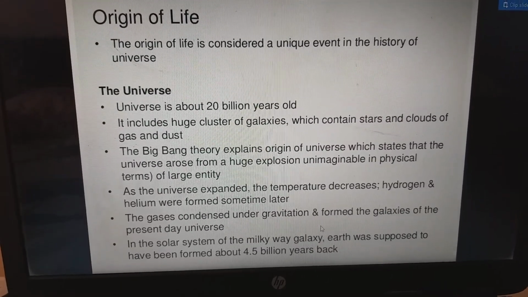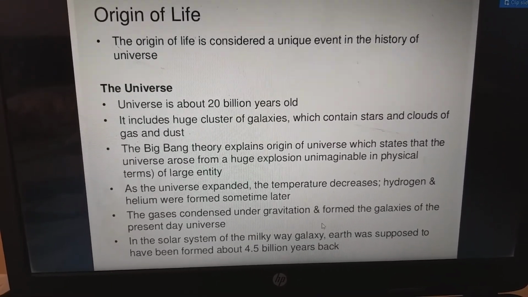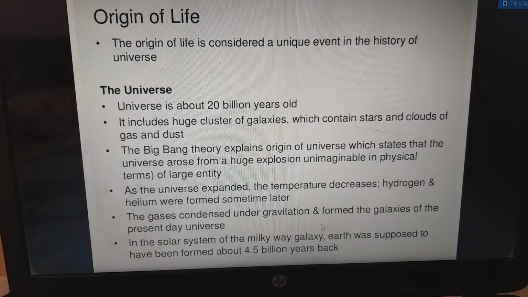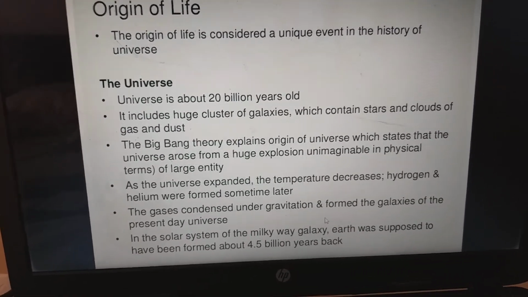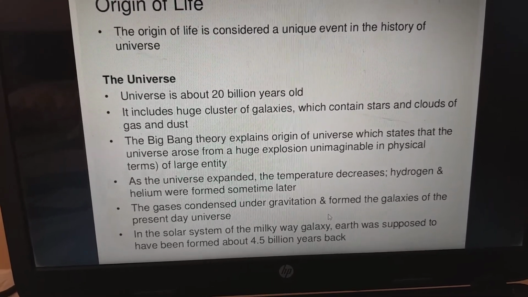In the solar system of the Milky Way galaxy, Earth was supposed to have been formed about 4.5 billion years back. So, this is about the universe.